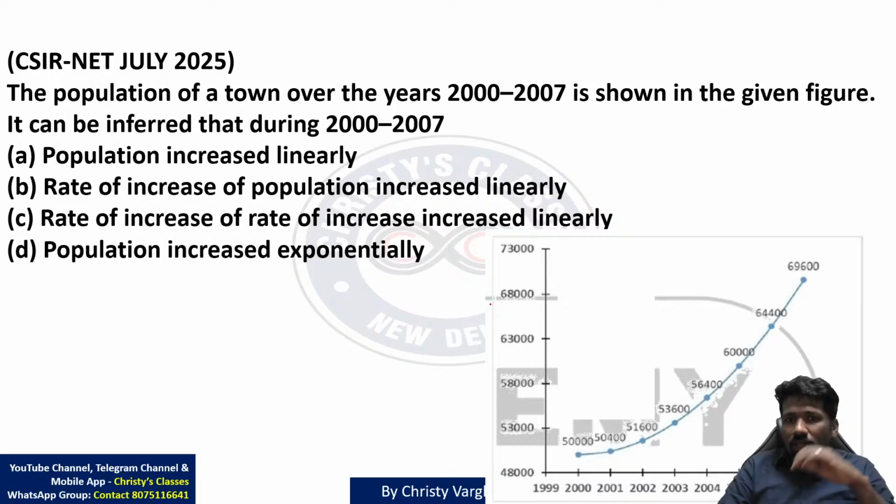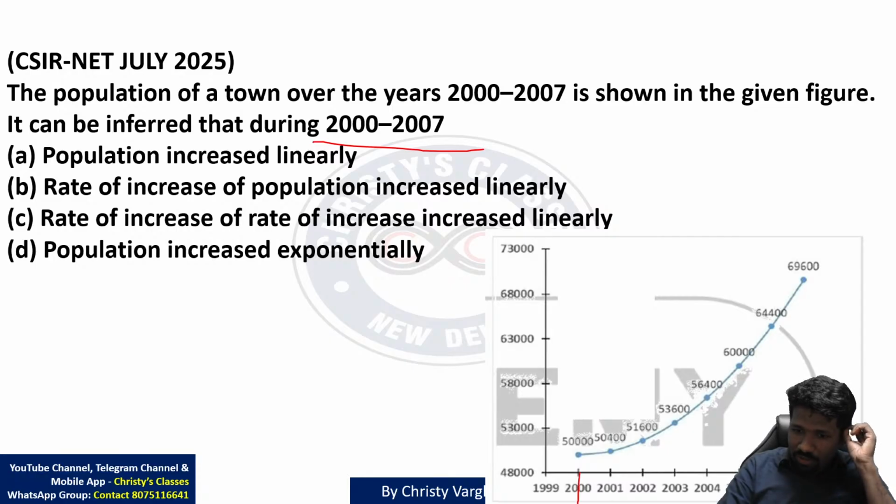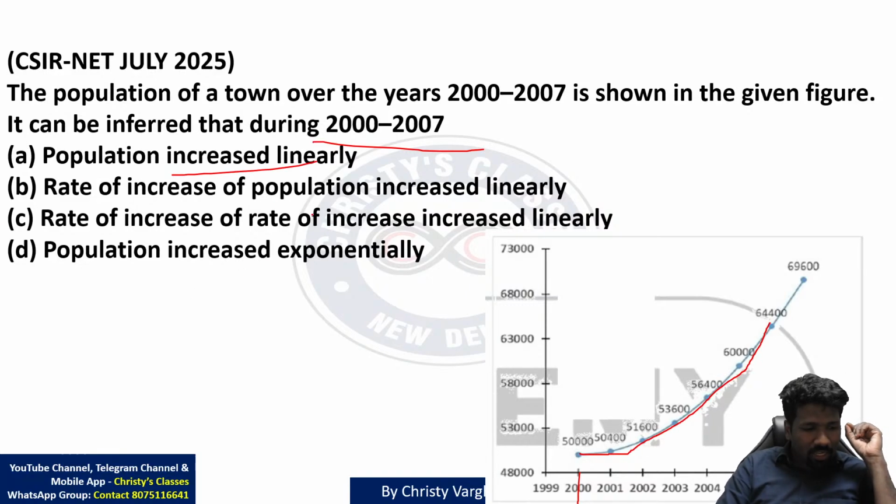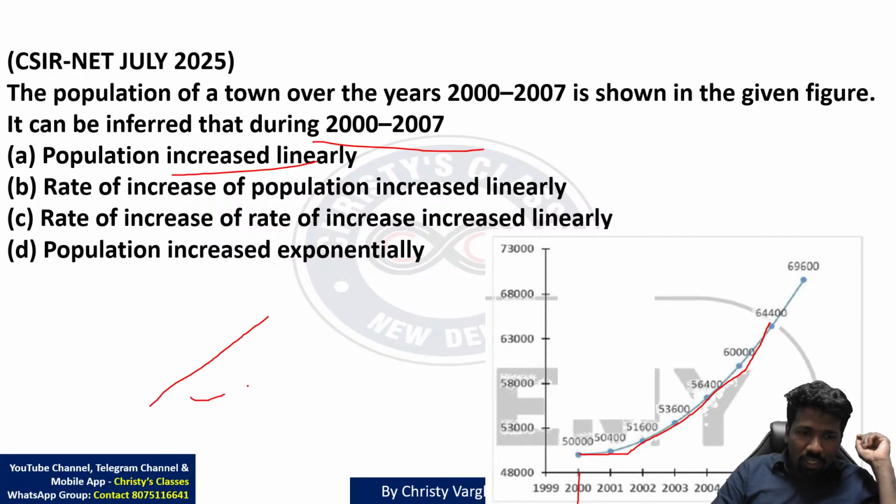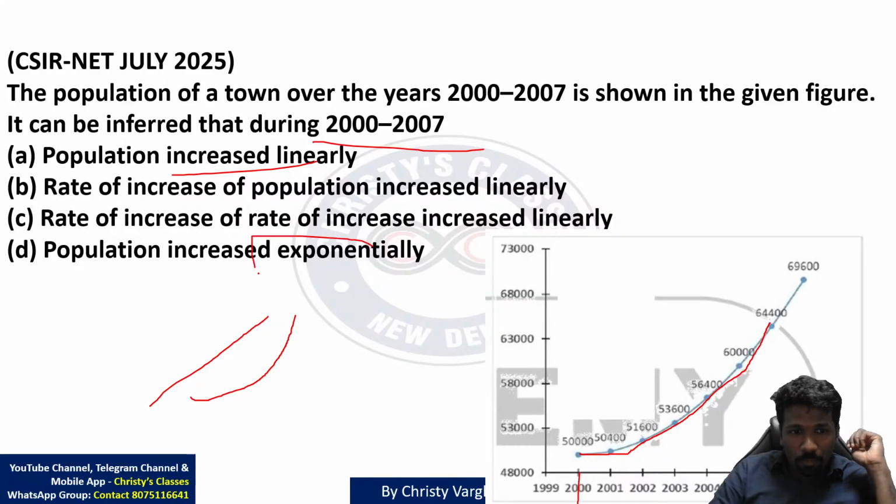Population of a town over the year 2000 to 2007 is shown in the given figure. It can be inferred that during 2000 to 2007, this data we need to check. Population increased linearly. Again, just a peripheral knowledge that linear is this, exponential is this shape somehow is not enough. Then you may think that population increase exponentially is correct. Option D correct nahi hai.